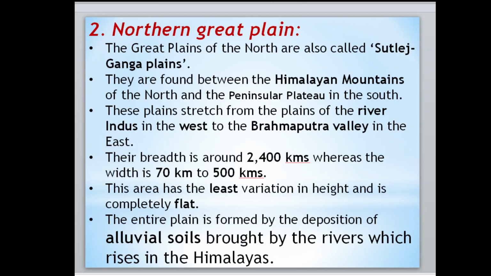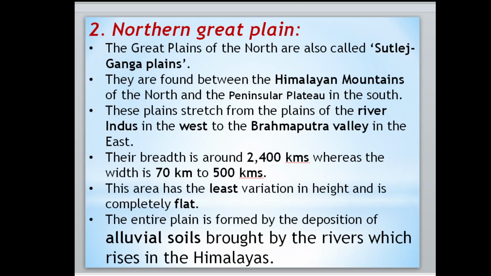Okay, this area has the least variation in height, only very slight variation, and approximately it is flat land. This area will form the northern plains. The northern great plains are formed by alluvial soil.